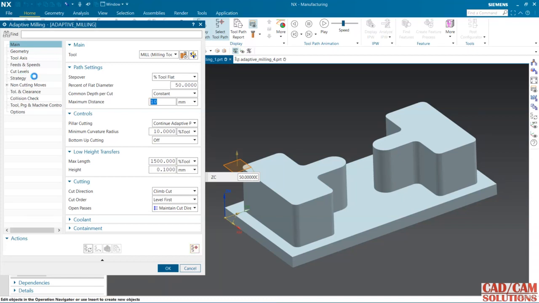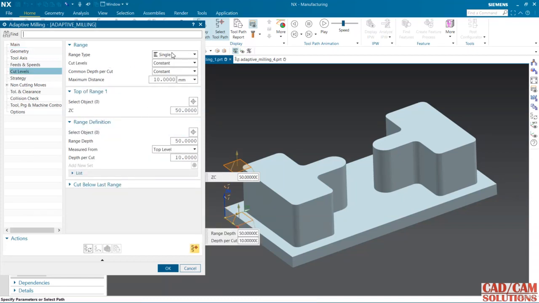Just go to this cut level, and here from the range I'm changing to user defined, and depth of cut is 10, and my range is from this top, 50. This total depth is 50, and depth of cut is 10.